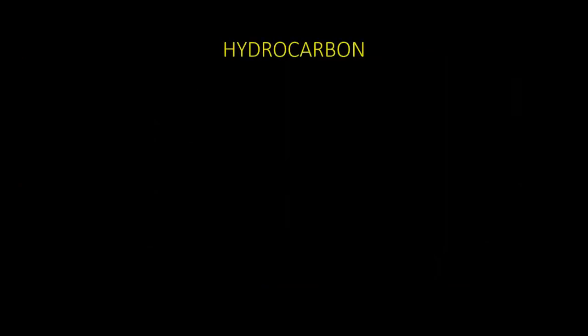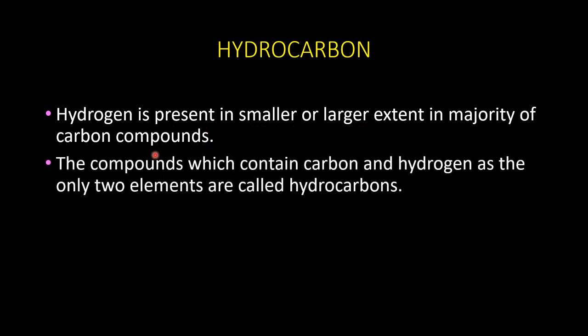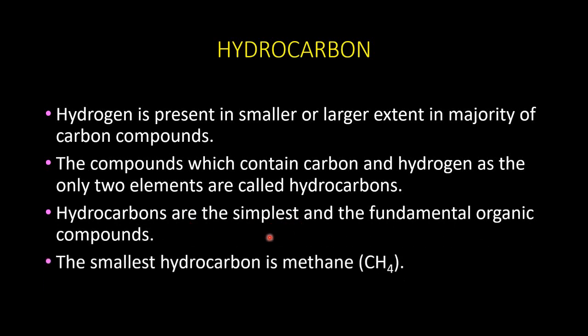Now we will see about hydrocarbons. What is a hydrocarbon? Hydrogen is present in smaller or larger extent in the majority of carbon compounds. The compounds that contain carbon and hydrogen as the only two elements are called hydrocarbons. These hydrocarbons are the simplest and fundamental organic compounds. The smallest hydrocarbon known is methane. The formula of methane is CH4. This is the smallest hydrocarbon.